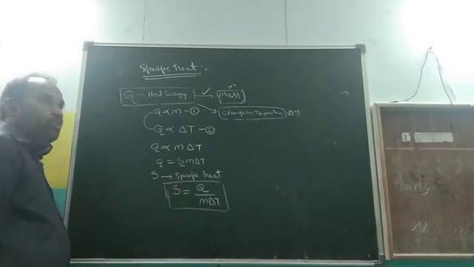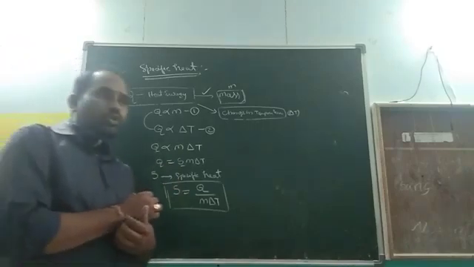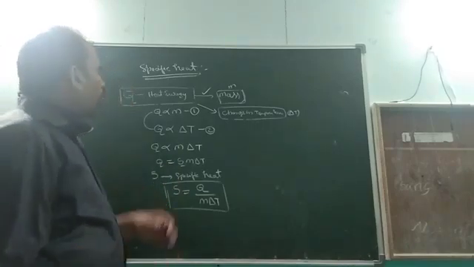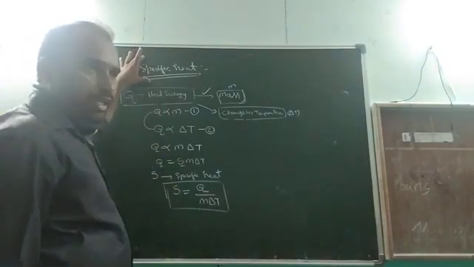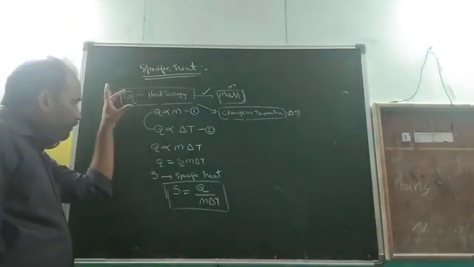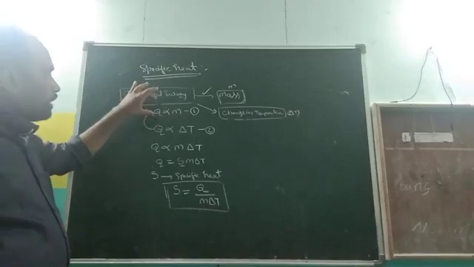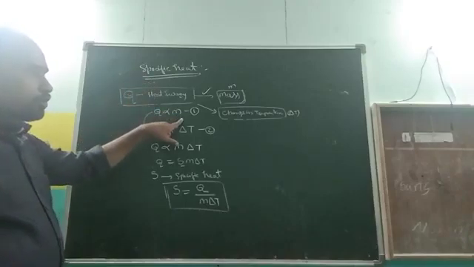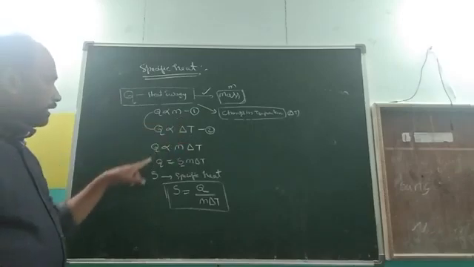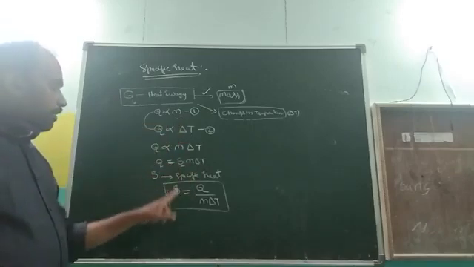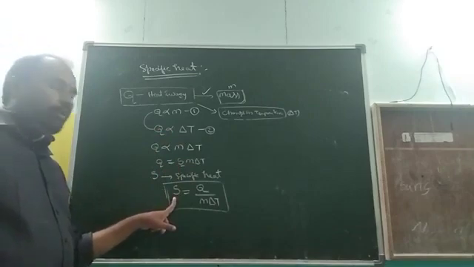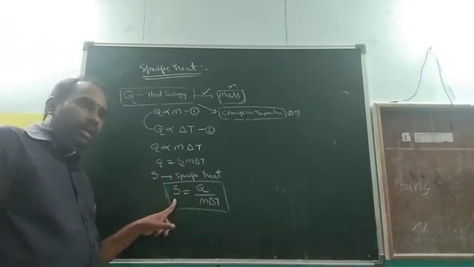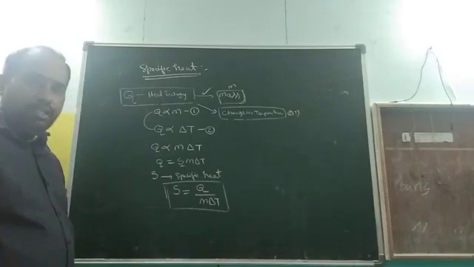S is equal to Q by M delta T. Remember this, all of you. We are studying specific heat. From the activities we found Q is proportional to M, Q is proportional to delta T, and Q is equal to S M delta T. From that we get the specific heat formula: S is equal to Q by M delta T.